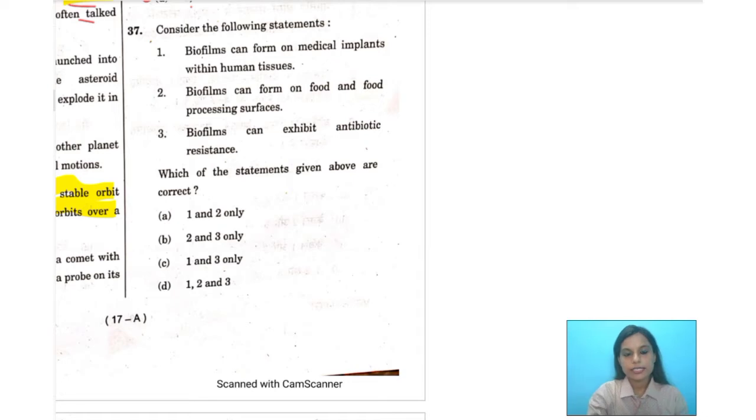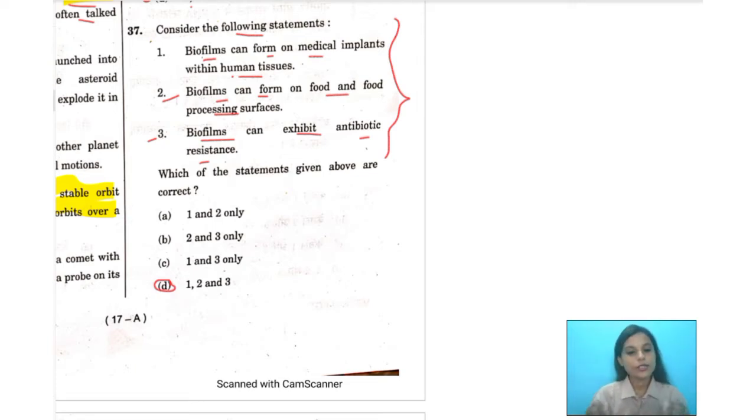It says, consider the following statements. Biofilms can form on medical implants within human tissues. Second, biofilms can form on food and food processing surfaces. Third, biofilms can exhibit antibiotic resistance. All right. So over here, which statements should we consider? Your correct answer would be all of them, so your answer would be D, that is, considering all of them, 1, 2, and 3.